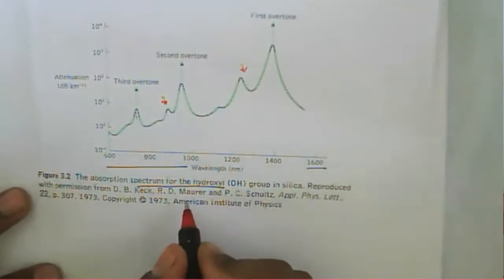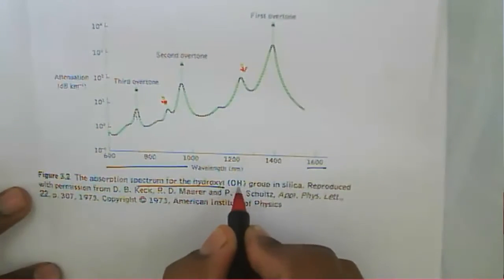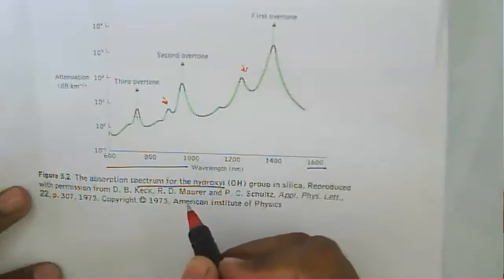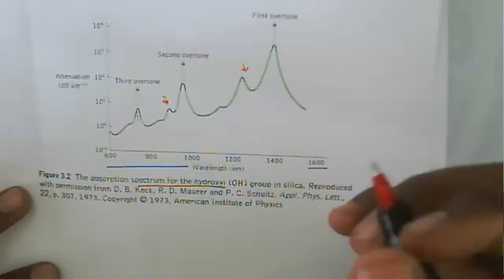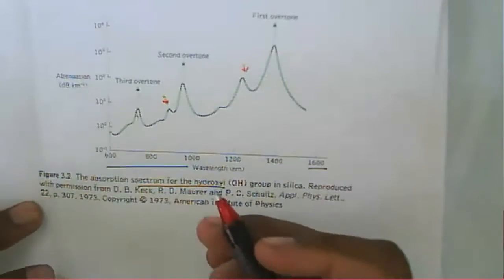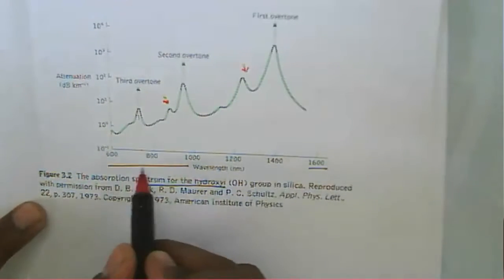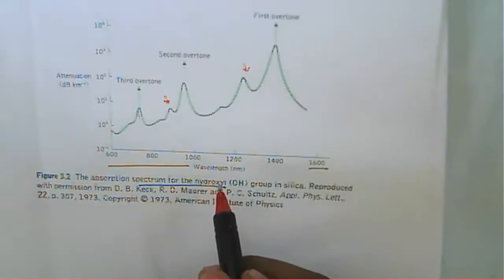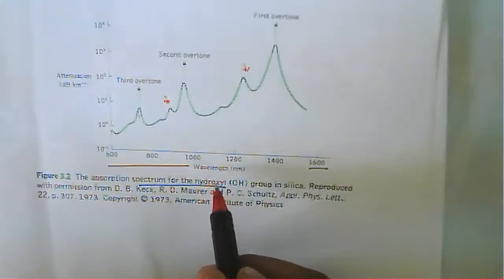This graph is showing that because of the OH ion, absorption takes place, meaning attenuation takes place. This graph shows the signal attenuation at various bands.